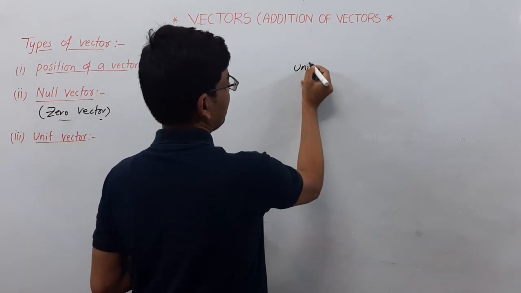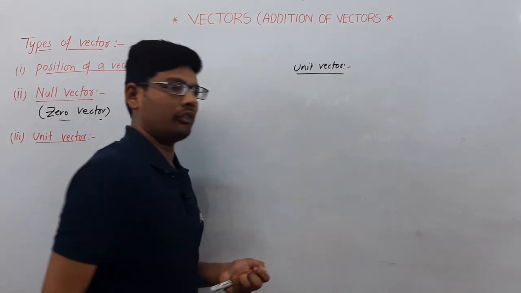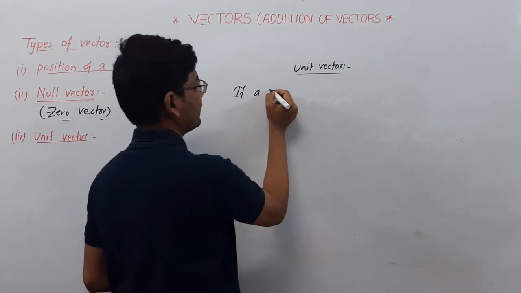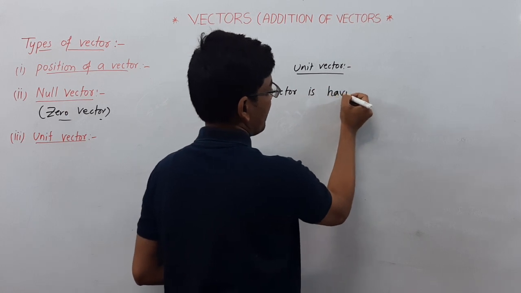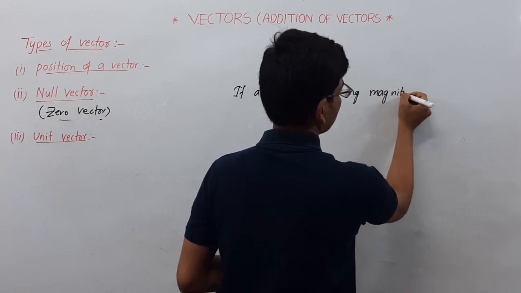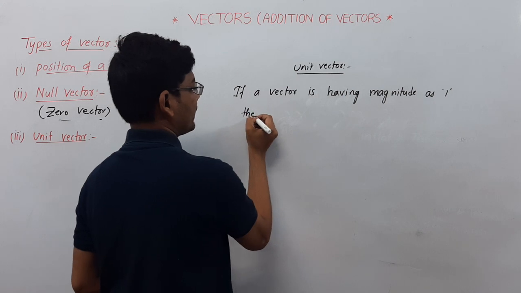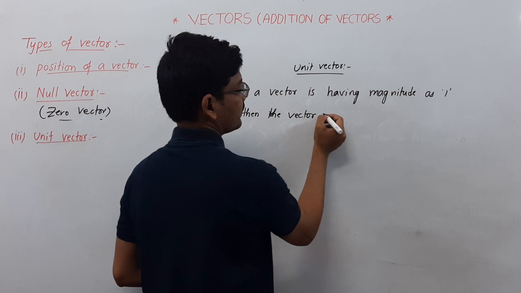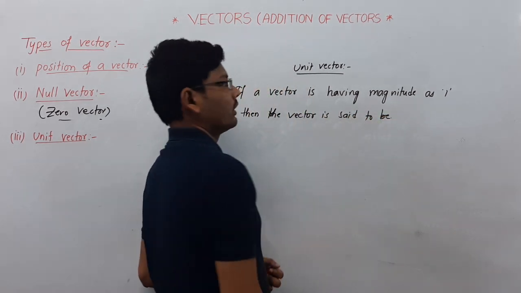A unit vector is nothing but a vector having magnitude 1. If a vector is having magnitude as 1, then the vector is said to be a unit vector.